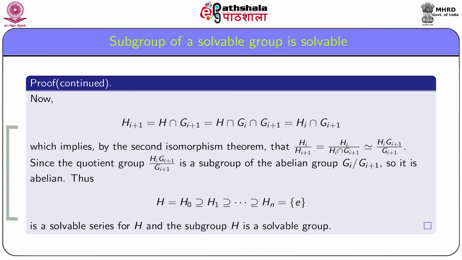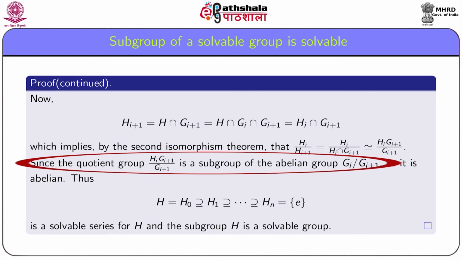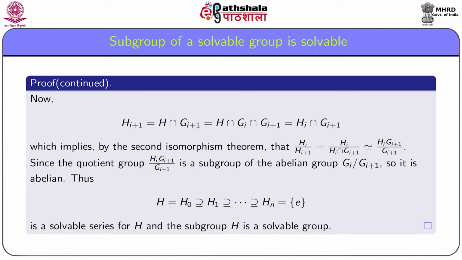Notice that Gi+1 is a subset of Gi and Hi is also a subset of Gi. Thus, Hi Gi+1 becomes a subgroup of the group Gi, and hence the quotient group Hi Gi+1 by Gi+1 is a subgroup of the abelian group Gi by Gi+1.